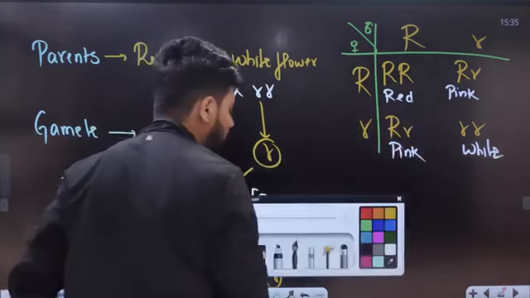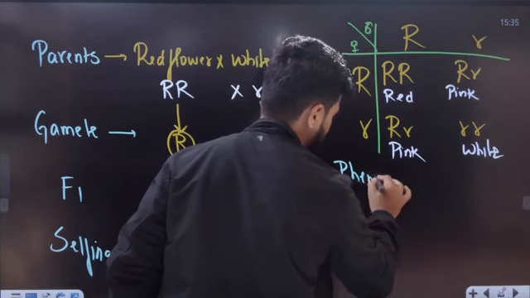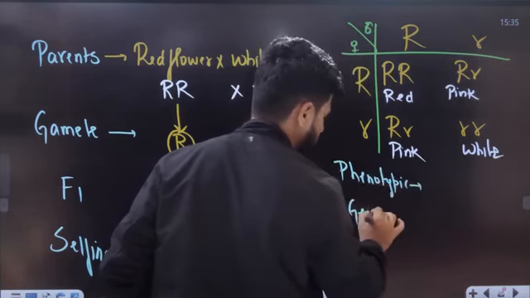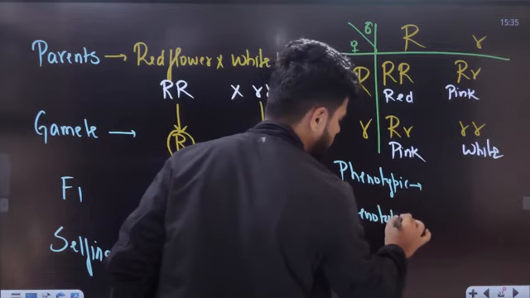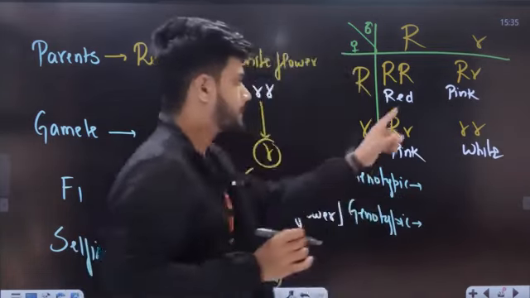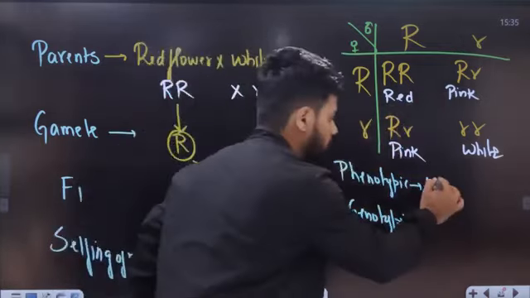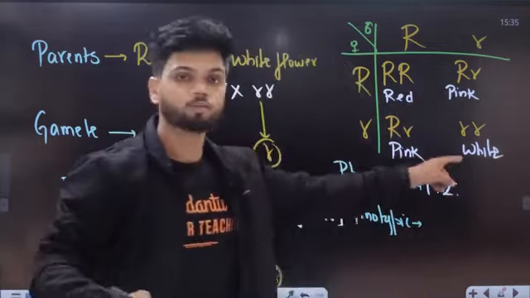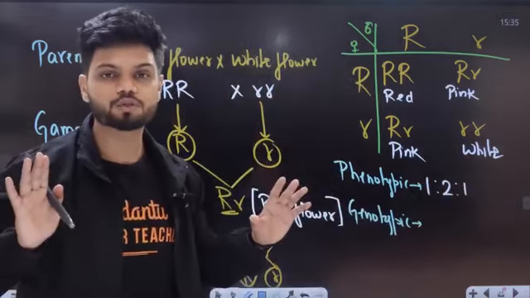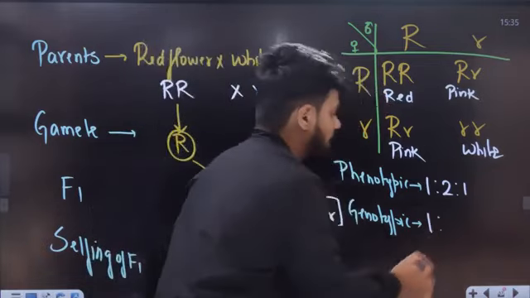Now, what is the phenotypic and genotypic ratio here? Understand. If you see here, one is red, two pink, and one white. 1:2:1.